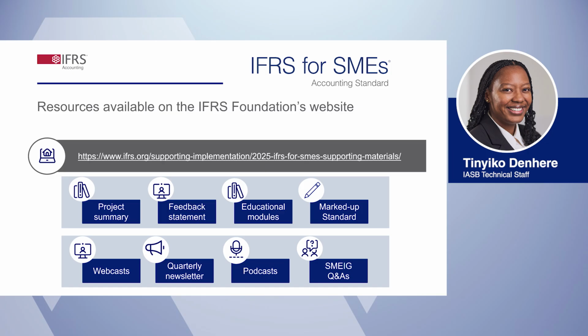These modules provide support to anyone learning about or applying the standard. Quarterly newsletters and a podcast series dedicated to the standard are also available. The newsletter summarizes news, events, and other information related to the standard. The podcast offers bite-sized insights to support implementation.